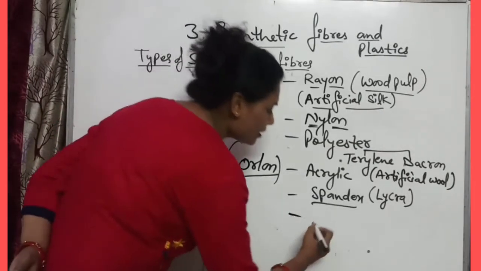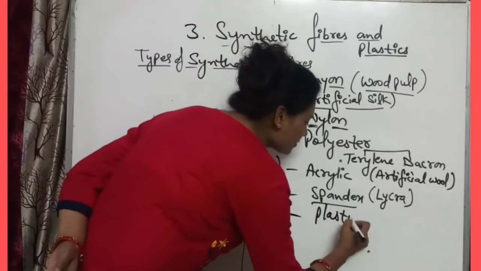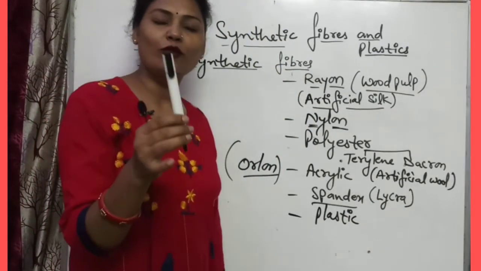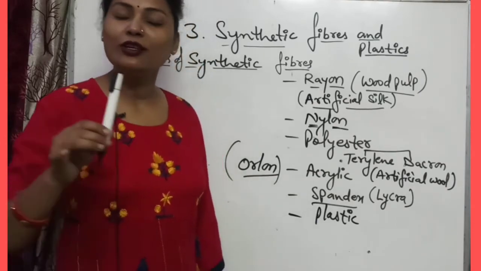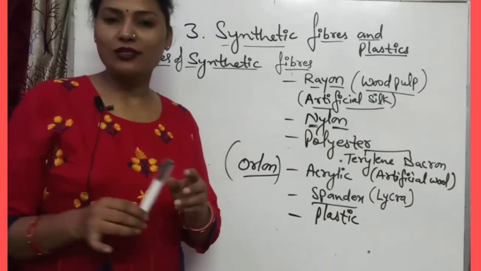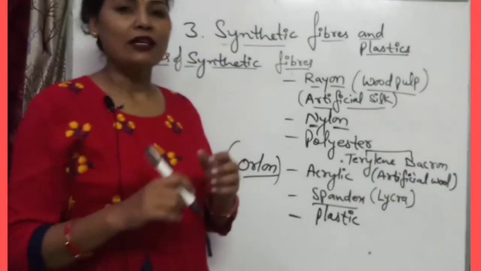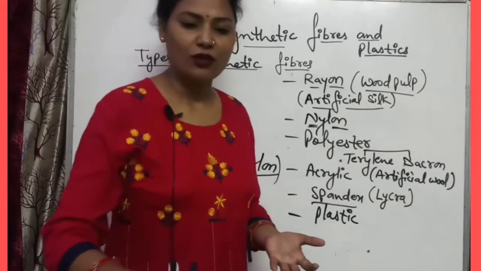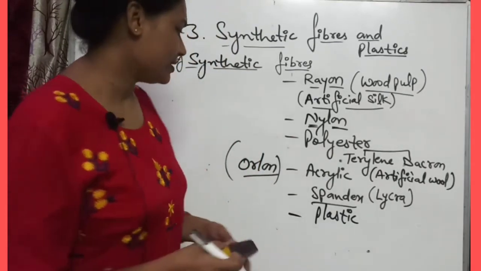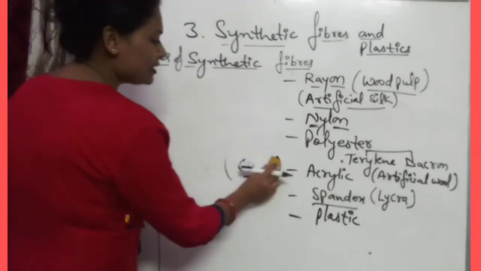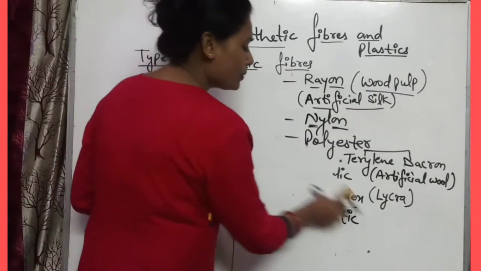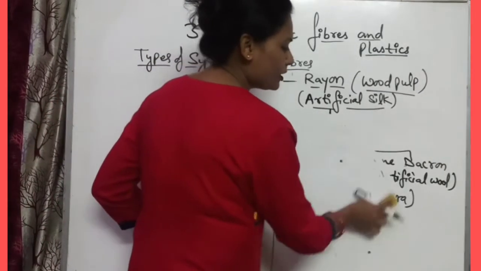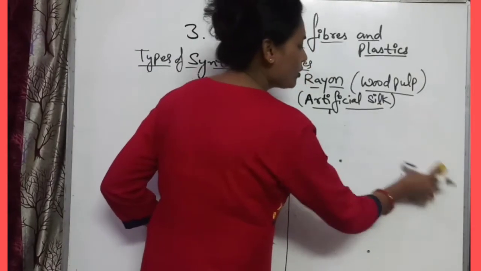And the last one is plastic. You know that this is also formed by the plastic. Have you seen in your kitchen many boxes, even your lunch box, that is formed by the plastic? So plastic is common in our life. So we are using plastic day by day. Okay, so what is plastic? Plastic is also a fiber. Which fiber? It is a polymer. You can say plastic is also a polymer.